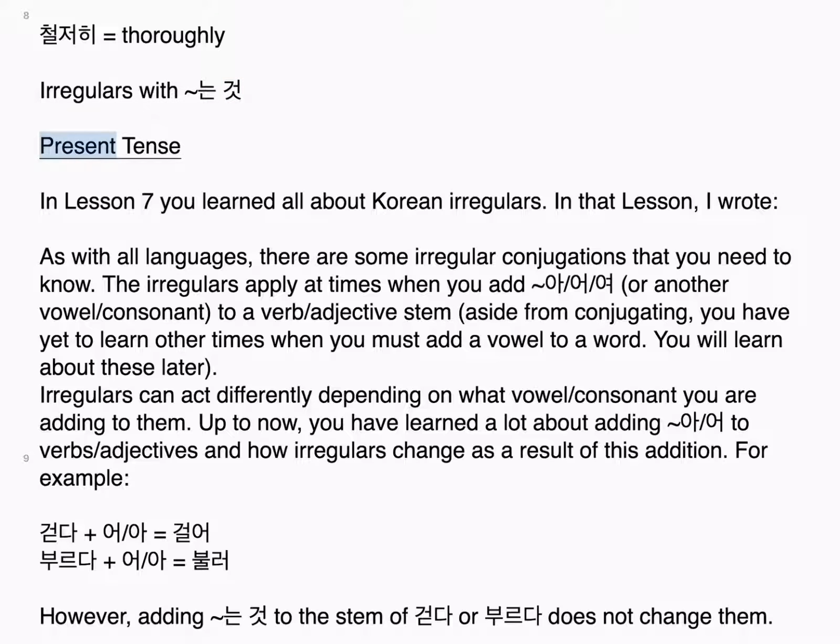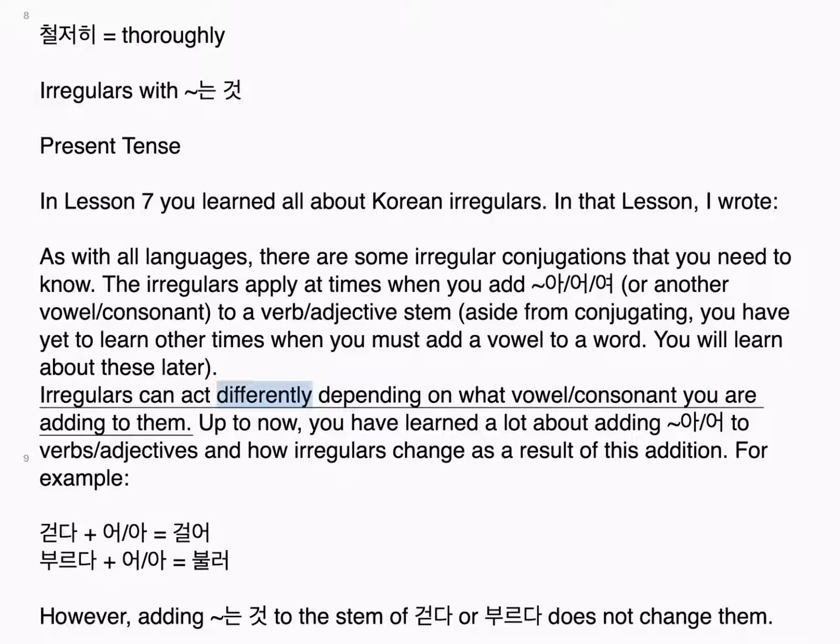Irregulars with 는 것, present tense. In lesson 7 you learned all about Korean irregulars. In that lesson, I wrote, as with all languages, there are some irregular conjugations that you need to know. The irregulars apply at times when you add 아/어/여 or another vowel or consonant to a verb or adjective stem. Aside from conjugating, you have yet to learn other times when you must add a vowel to a word. You will learn about these later.